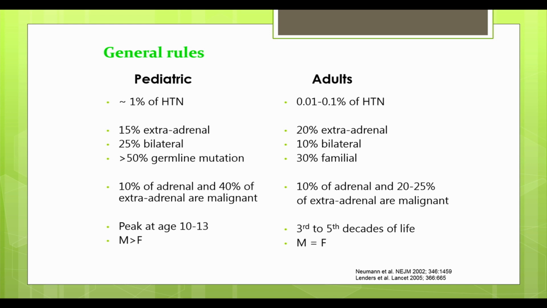In pediatric population, up to 40% of extra-adrenal tumors are going to be malignant, whereas in adults, a little bit less, so 25% of extra-adrenal tumors are going to be malignant. Peak ages, of course, pediatric population is 10 to 13 years, and we talked about in adults, it's primarily the peak ages between 3rd and 5th decade of life. There is also a male predominance in the pediatric population, whereas when it comes to adults, we see this tumor arising both in men and females equally.